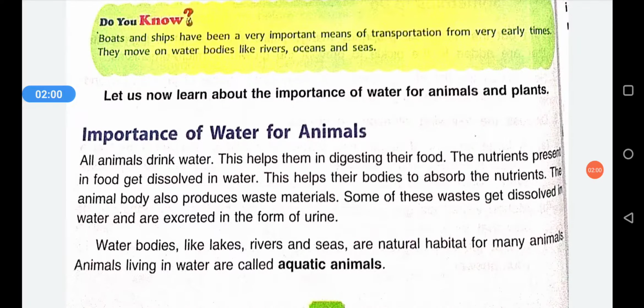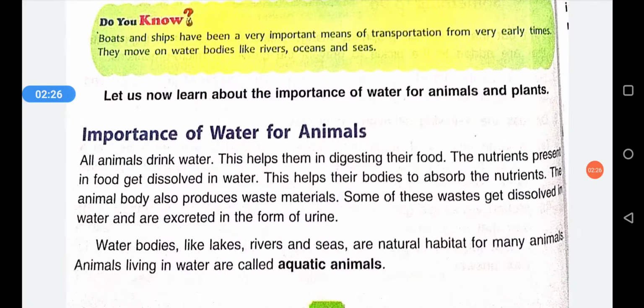Next is importance of water to the animals. So we all know that all animals drink water. So what is the role of the water that we drink? This water that animals drink helps in the digestion of the food. It helps in carrying all the nutrients that are present in the food to the various body parts.